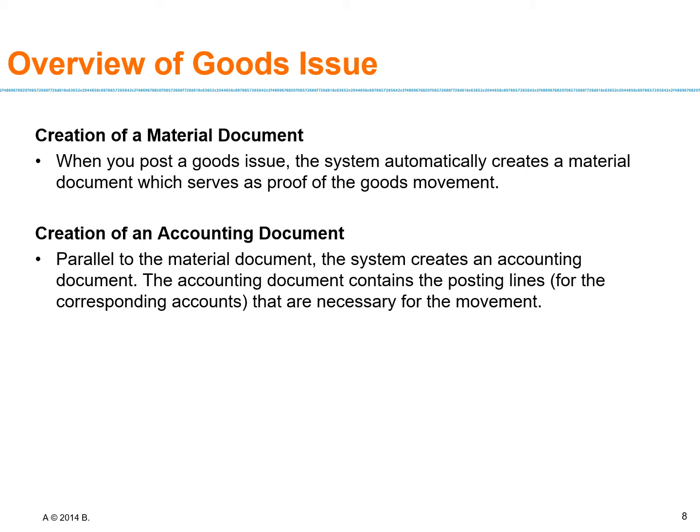Creation of an accounting document. Parallel to the material document, the system creates an accounting document. The accounting document contains the posting lines that are necessary for the movement, right? So this is the overview of goods issue, where you are basically first of all creating a material document which serves as the proof for the goods movements, and second is the creation of an accounting document that basically helps the accounting department for their various purposes.